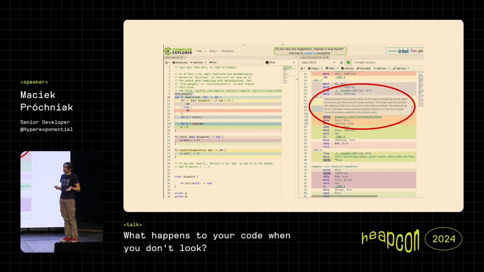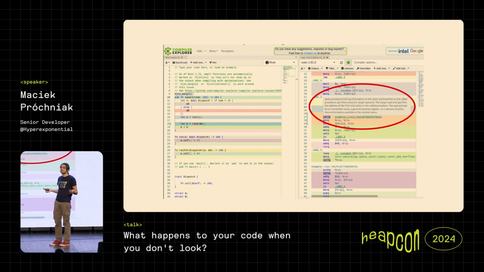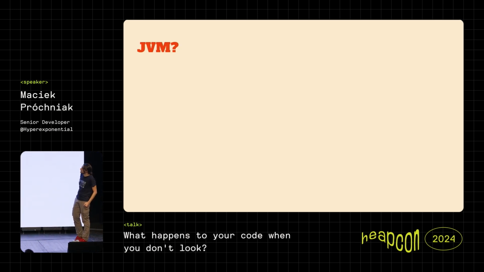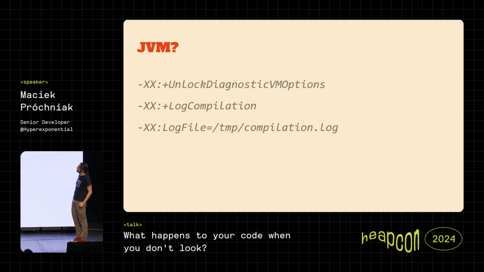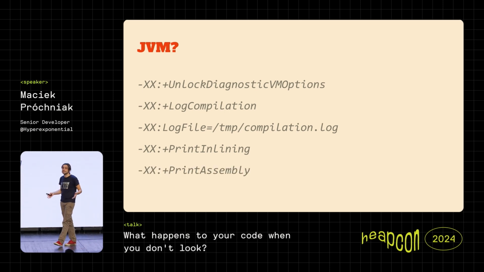But what about the JVM, right? We don't know what really will happen when we invoke the code and it runs for minutes, hours, or whatever. And here it turns out that, of course, we can pass a few more parameters to our JVM invocation that will collect various statistics and enable us to print information about just-in-time compilation and generate a compilation log.